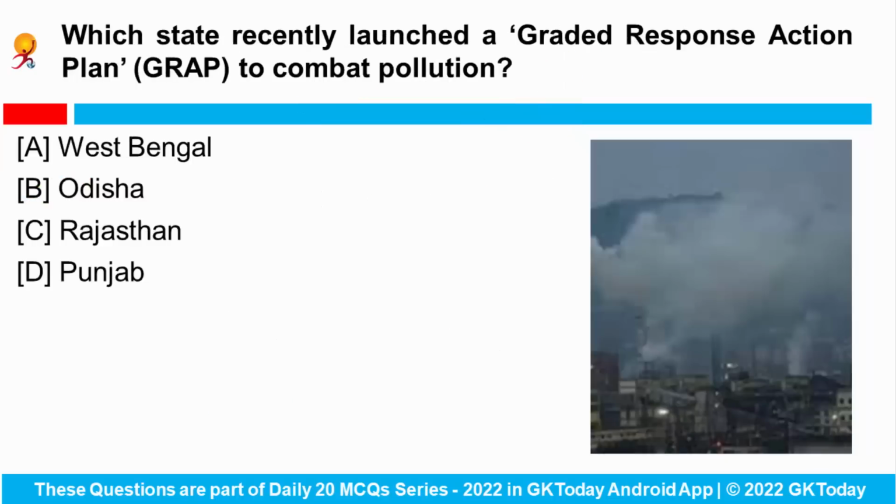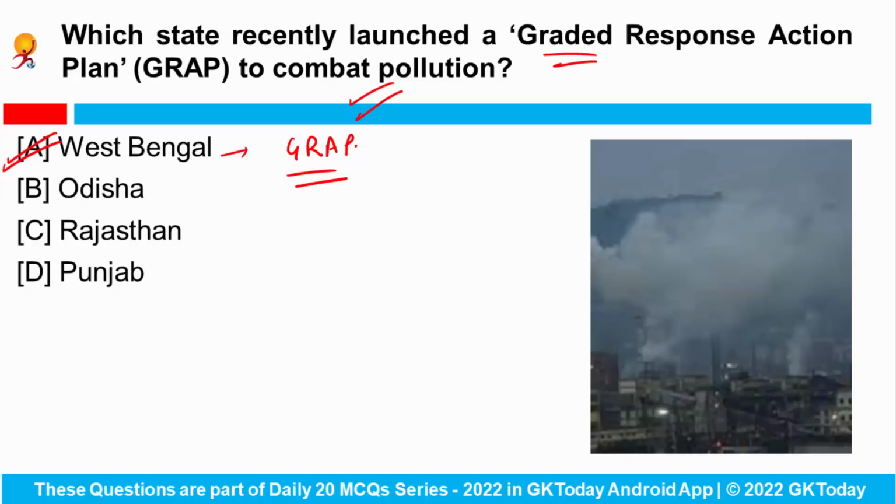Next is, which state recently launched a graded response action plan to combat pollution? So the West Bengal Environment Department recently announced a graded response action plan, that is GRAP, to combat the rising pollution.